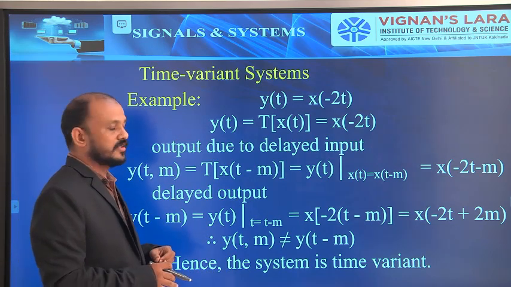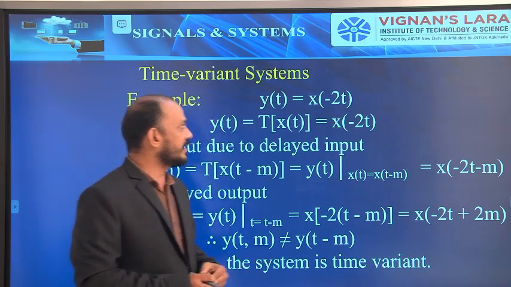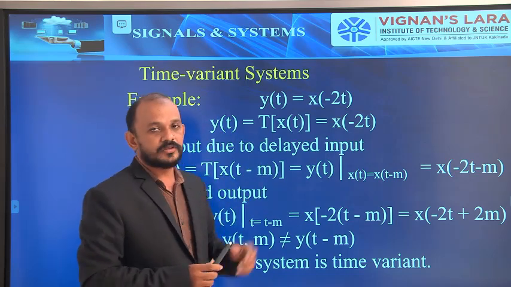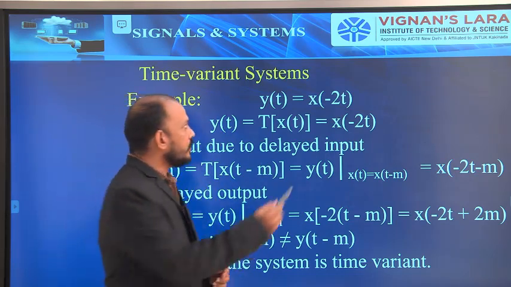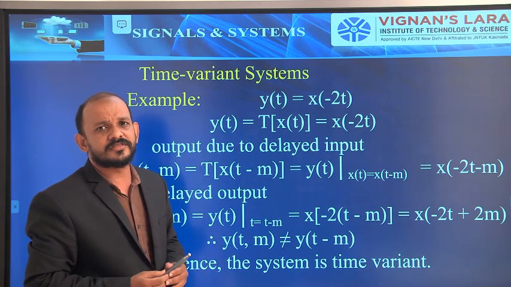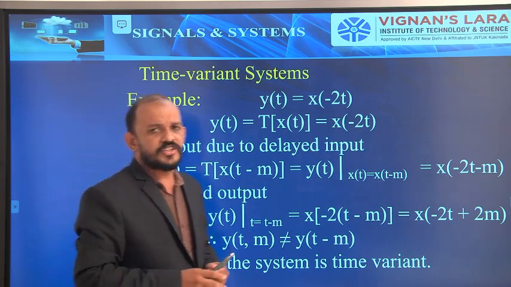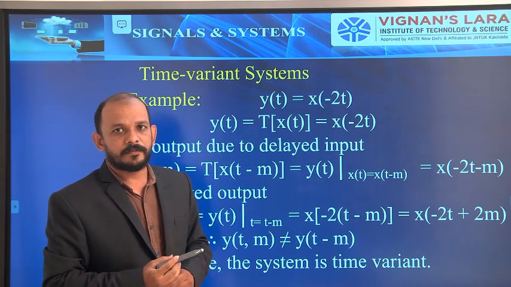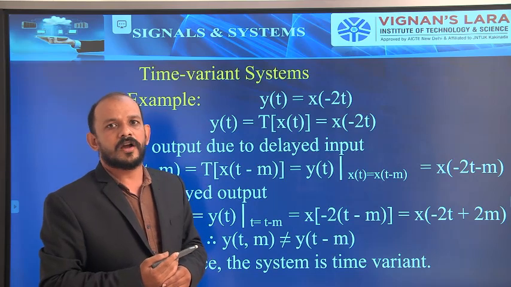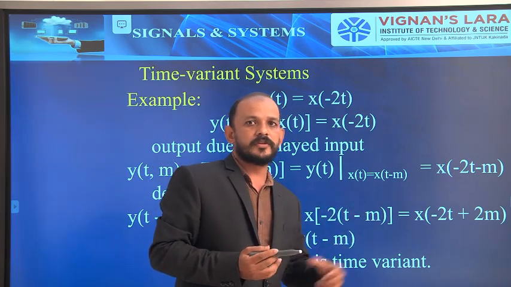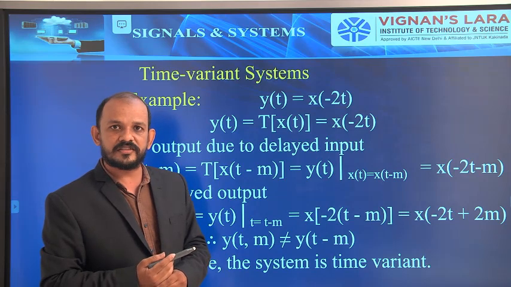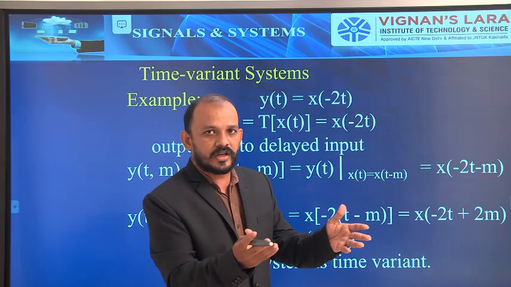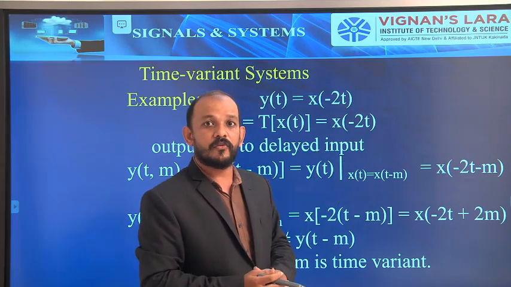So, first example: consider y of t equal to x of minus 2t. That is the problem. Now we have to prove this is a time variant system. So the condition is y of t comma m is not equal to y of t minus m. What is y of t comma m? That is the output due to the delayed input. And what is y of t minus m? That is the delayed output. So I have to find each one separately. If both are not equal, then I can say this system is a time variant system.